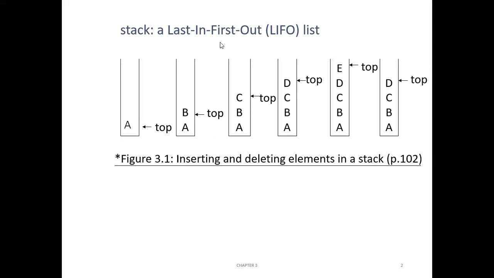A stack is also called a last in first out data structure, or otherwise a first in last out data structure. That is, whatever data you push last into the stack will be the one that comes out first. And whatever data is pushed first will be the one that comes out last. Okay.